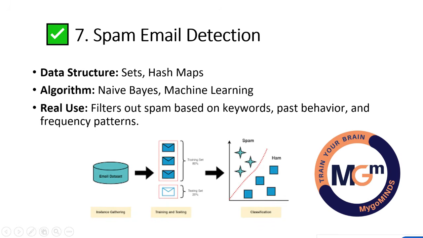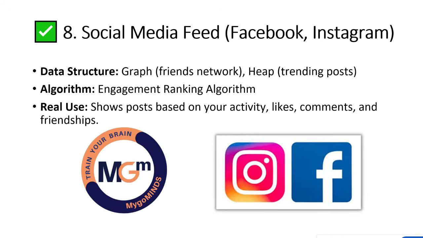And another real-time scenario, spam email detection. Is it clear? A lot of emails nowadays you can see in Gmail. If you have any spam emails, all of it will go into the separate spam folder. In olden days, all the mails were available in the same inbox. It was very difficult for us to filter the spam mails. But now, internally, in the background, some algorithms are working to filter your data in an easy manner.